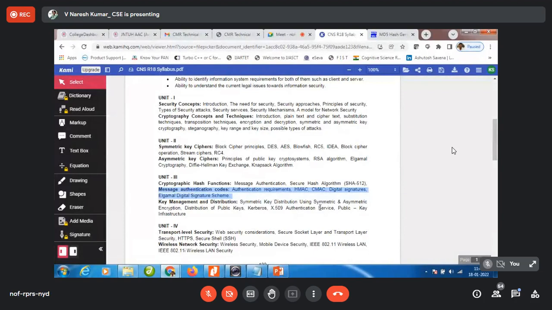Any algorithm you take, DES, AES, Blowfish, RC5, IDEA block cipher algorithms, or the RSA algorithm, any algorithm is definitely going to make use of a key. But how can I know about the key? Imagine you are all aware of what this key is and how it is going to be used.